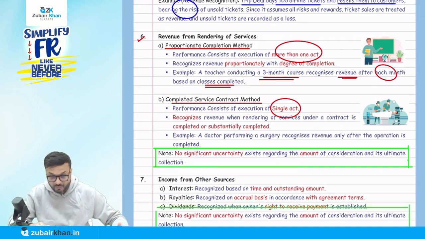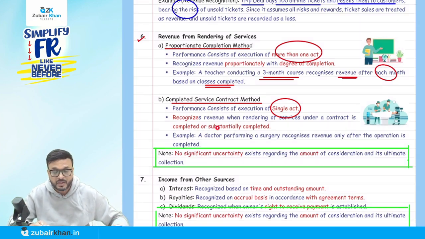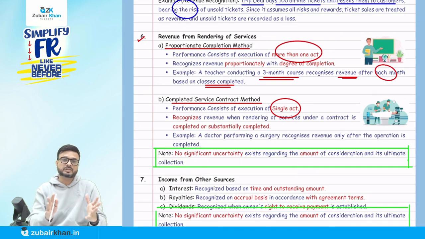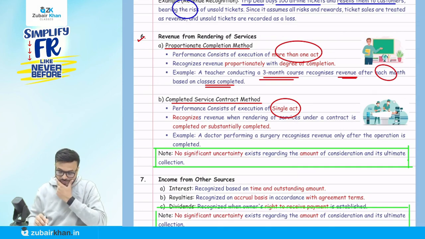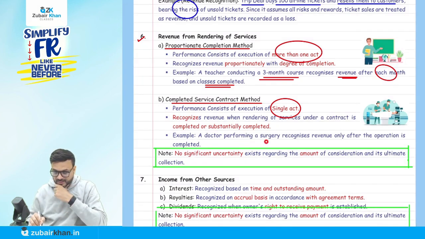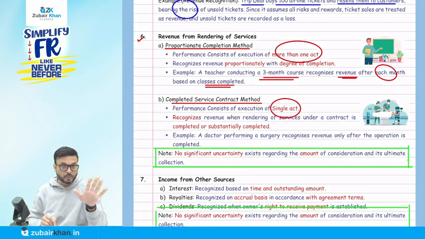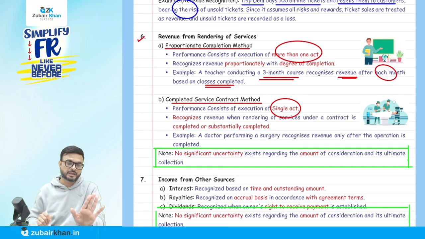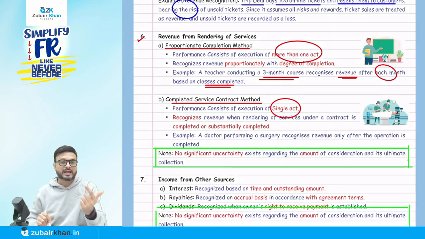So for such type of service, when are we going to recognize the revenue? They say recognize revenue when rendering of services under the contract is completed, when almost all work has been completed. For example, a doctor performing surgery recognizes revenue only after the operation is completed. Again, the same point is common to sale of goods and rendering of services: no significant uncertainty exists regarding the amount of consideration and the ultimate collection, that we are to recover the amount, and we know how much amount we are to recover.